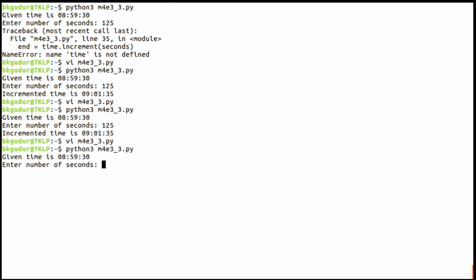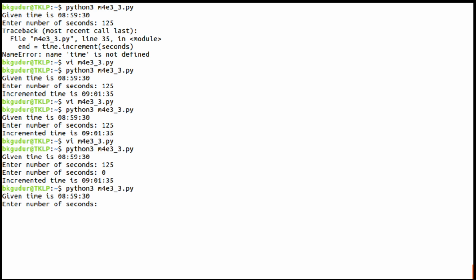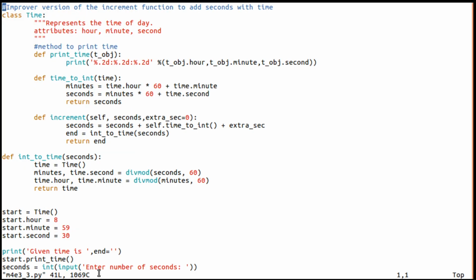Now if I execute, say if I don't give any extra seconds, like this is 125 only, if I give this as 0 only, it's as usual. Whereas if I give, instead of this 125, another say 20 seconds here, look at this, earlier it was 9 hours 1 minute and 35 seconds, whereas now it is 9 hours 1 minute and 55 seconds. I hope this is clear to you, what a keyword argument is.